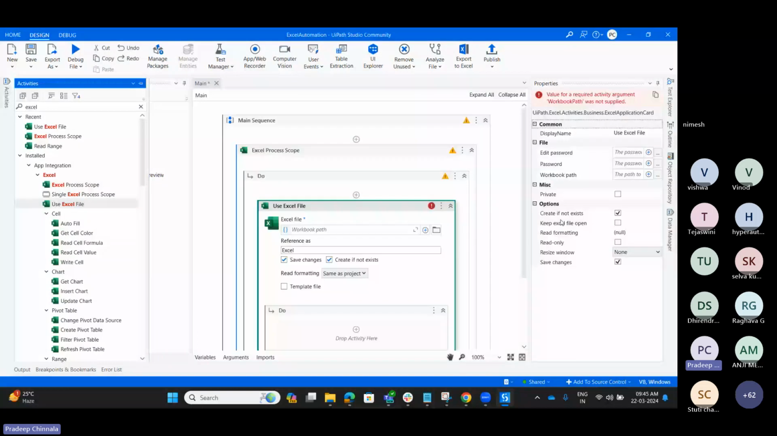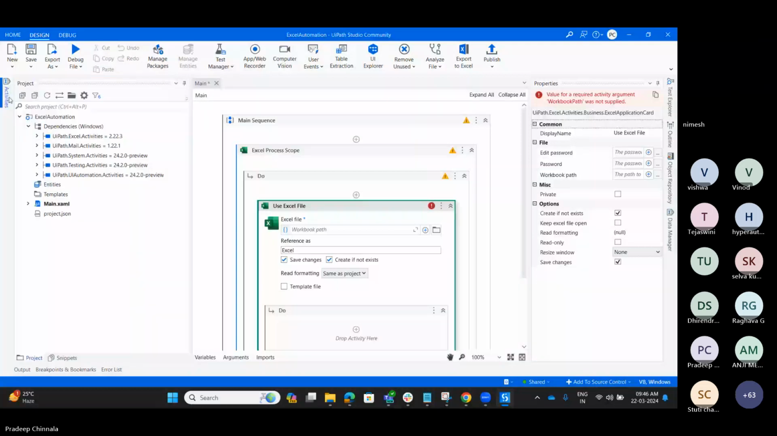because if you want to work on Excel automation, the first thing you have to do is use the Excel file to perform some actions on it, such as reading the range, reading the Excel file, or writing the Excel file. But the first major thing we have to do is read that particular Excel file. So let me create one Excel file.